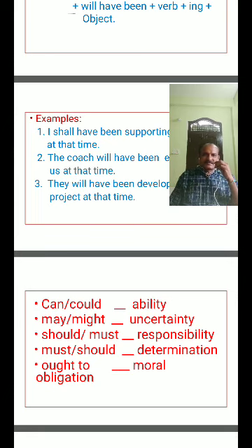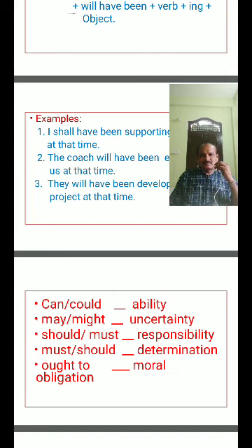In present continuous tense and present perfect continuous tense, there is the verb ing form. Come to past tense: past continuous and past perfect continuous, there also the verb in ing form. Come to future tense: future continuous tense as well as future perfect continuous tense, there also the verb in ing form.